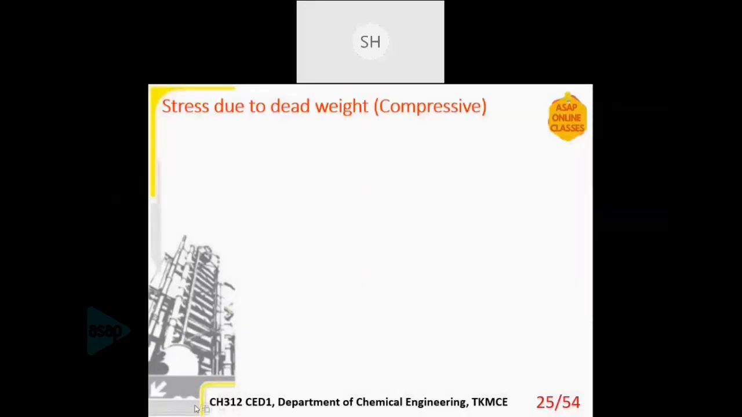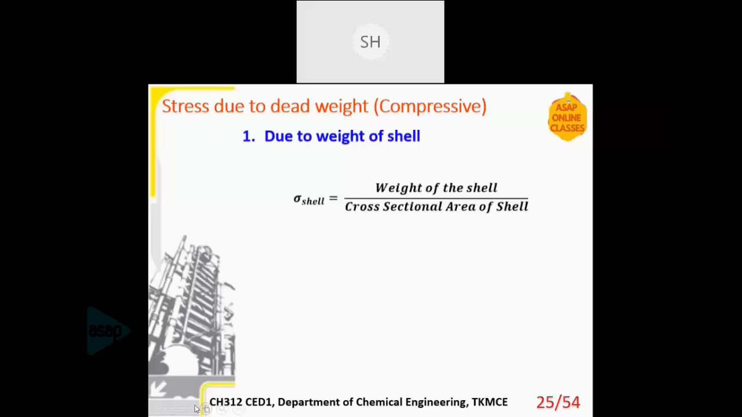Then the next part is due to the dead weight, or the compressive forces we are analyzing. And dead weight, as I mentioned, includes the weight of the shell, insulation, attachments, etc. So these are all considered under the dead weight. The first thing is due to the weight of the shell. The shell itself will have a weight because of the material of construction. So sigma is weight of the shell divided by the cross-sectional area of the shell. Sigma, as I mentioned, is simply force divided by area. Weight here means the force applied in kilogram force per unit cross-sectional area.